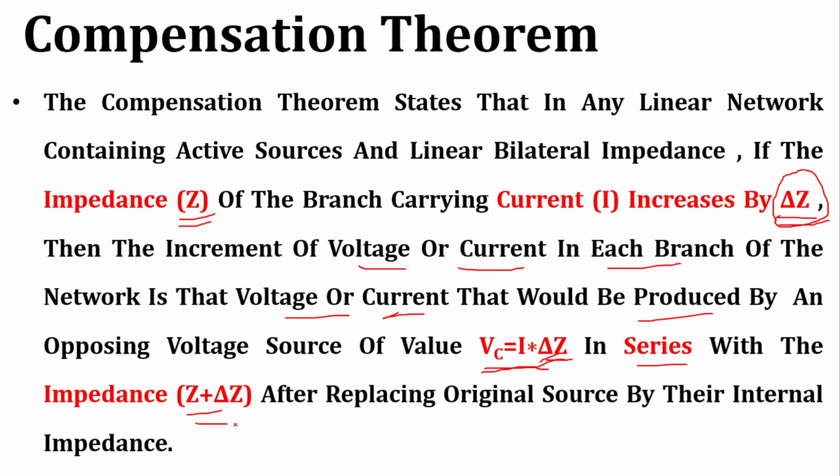This is known as the compensation theorem, and that Vc is known as the compensation voltage. Clear? So that is the compensation theorem.